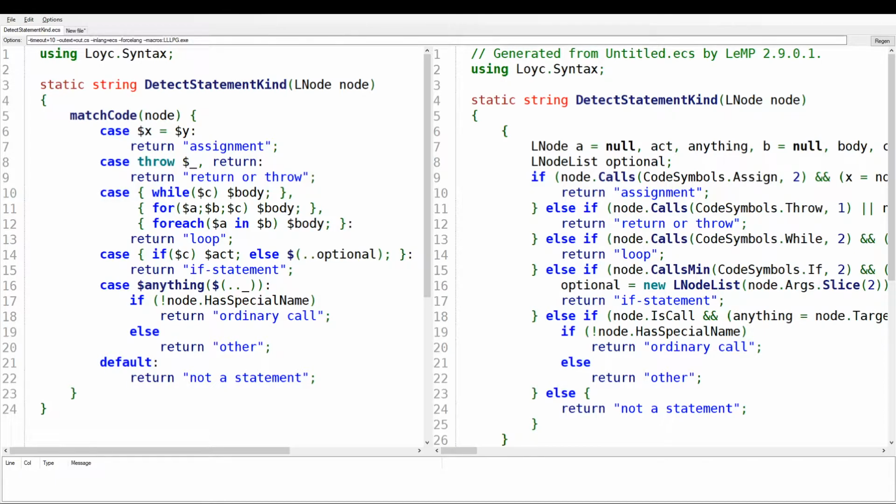You can see what I'm talking about in this example. You can pass a syntax tree to this method, and it will return a string indicating what kind of syntax tree it saw. The match code macro expects a list of case statements, and the case statement simply expects a list of expressions. Microsoft's new pattern syntax is incompatible with this.